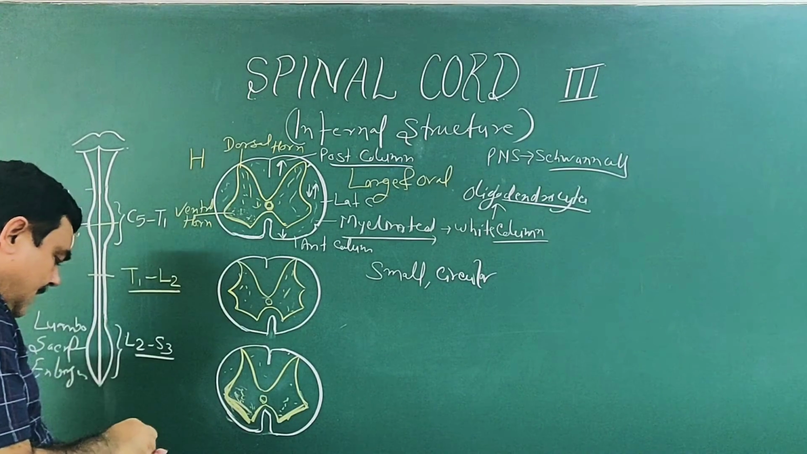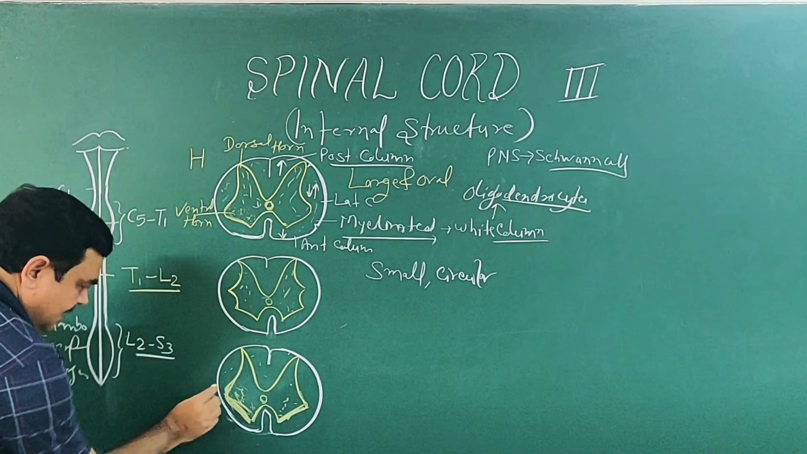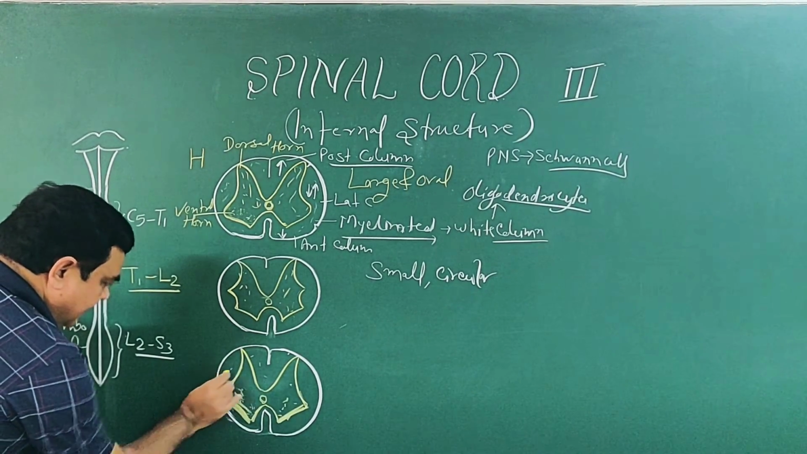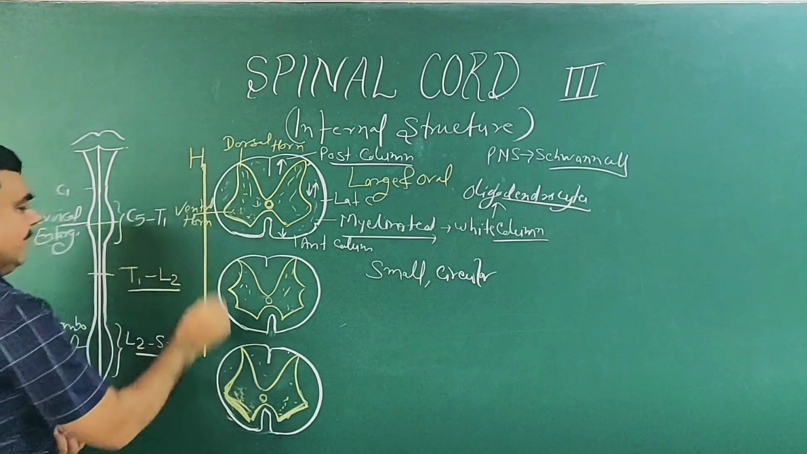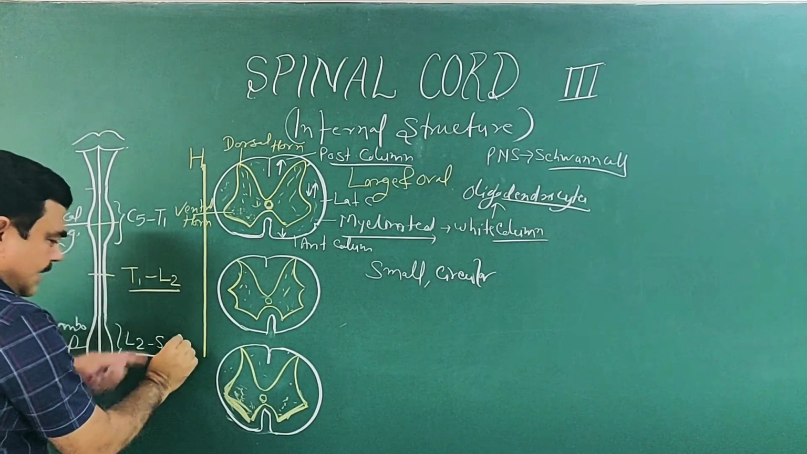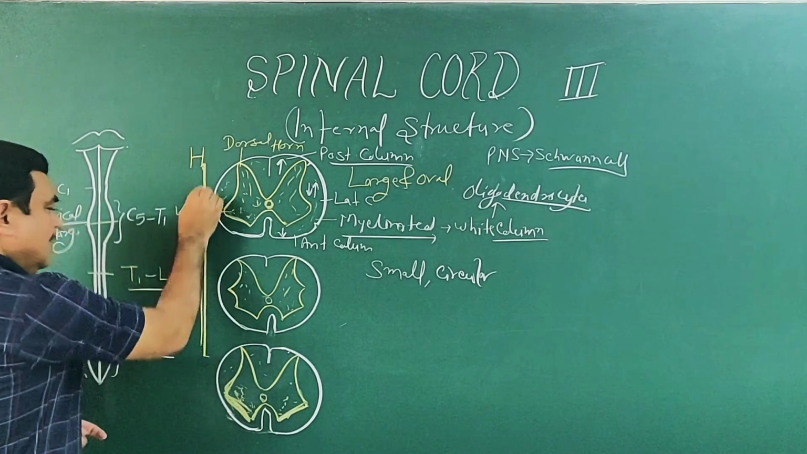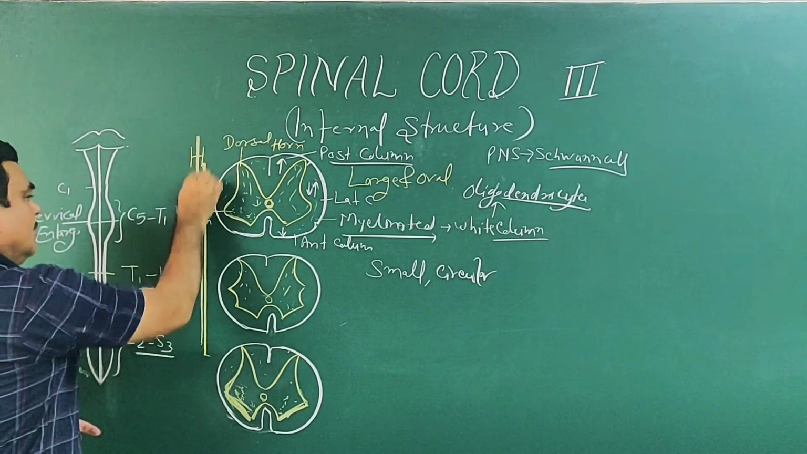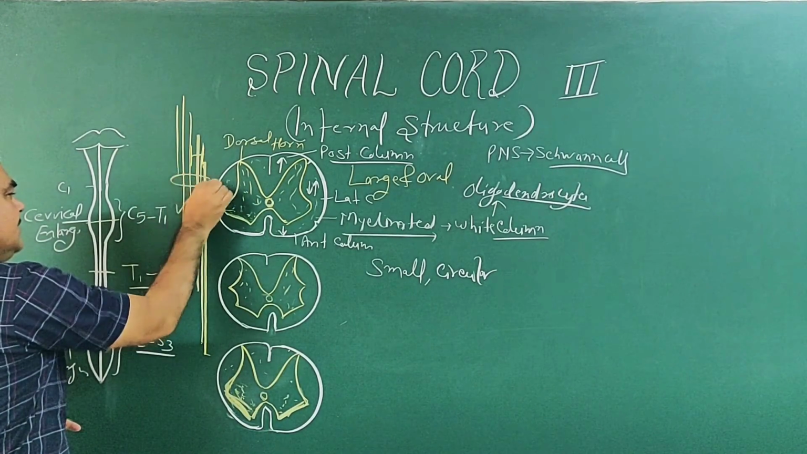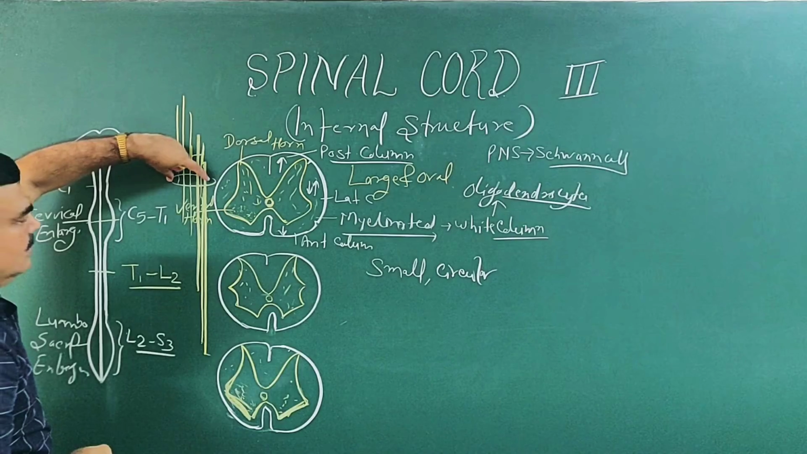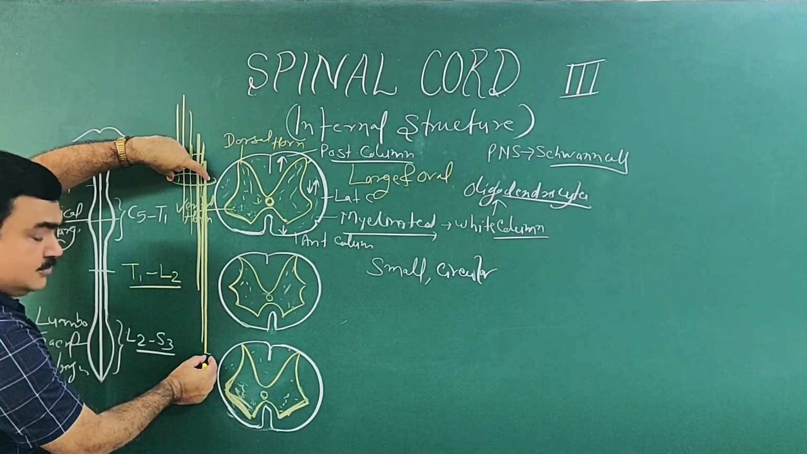Why? Because of the ascending fibers. Here ascending fibers are present in the posterior column. Ascending fibers go upward, and gradually in the upper region some fibers are attached from here. As you go upward, more and more fibers are attached. So in the cervical region, the number of ascending fibers is large in comparison to this.